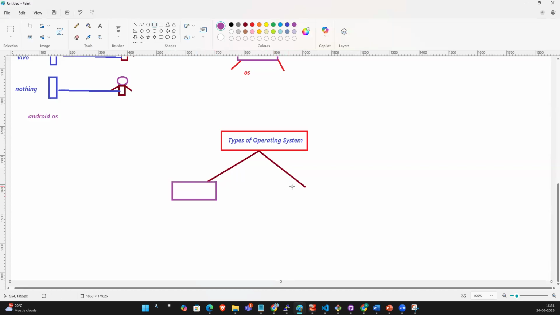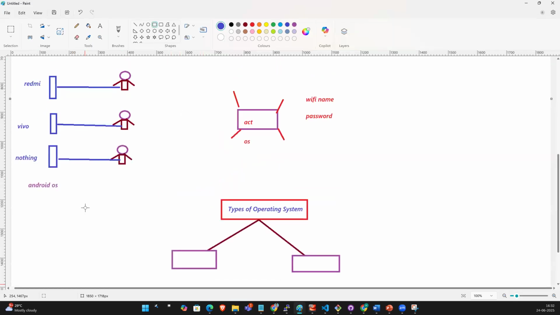Very good. Kareem, what are the types of operating systems? Linux, Docker, Kubernetes. Okay. Thanks.